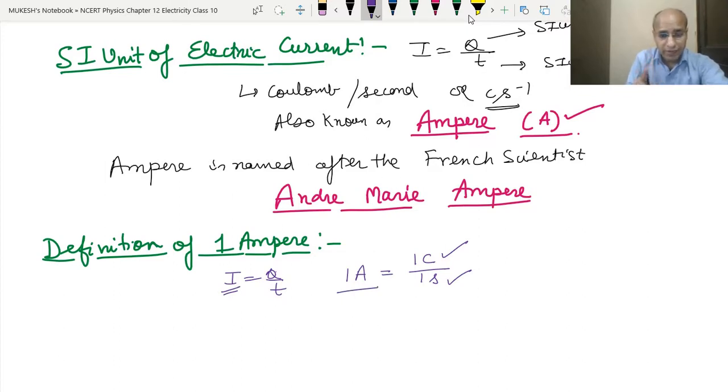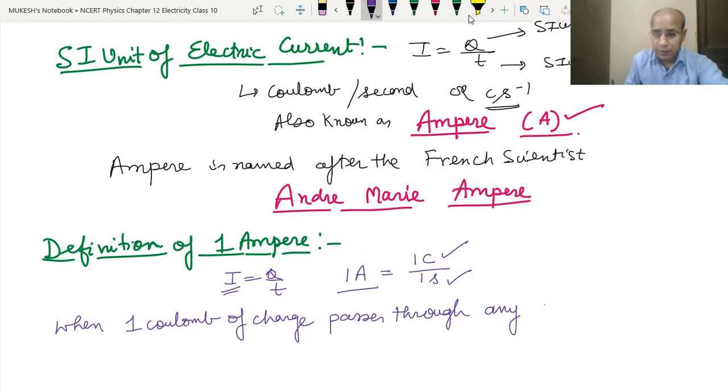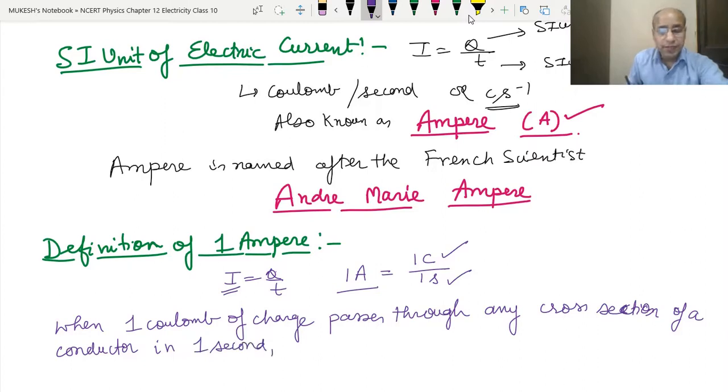So when 1 coulomb of charge passes through any cross section of a conductor in 1 second, then the electric current is said to be 1 ampere.